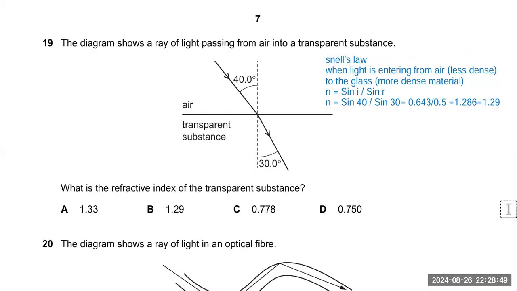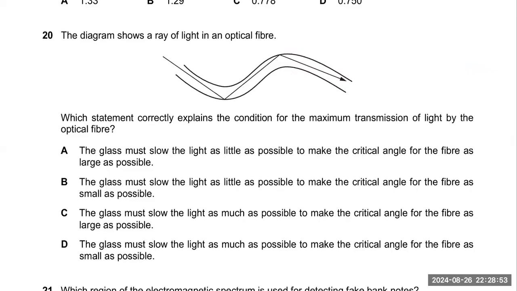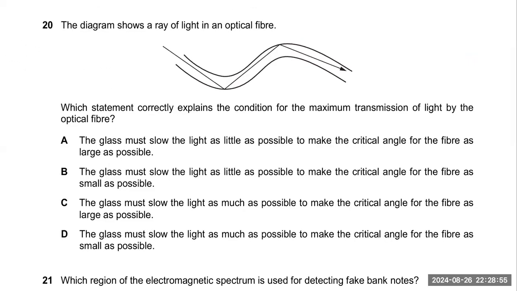Okay. Now we are moving towards the 20th question. The diagram shows the ray of light in an optical fiber. The thickness or diameter of an optical fiber is very narrow. Okay, it is very fine. It is made of a very fine glass material.